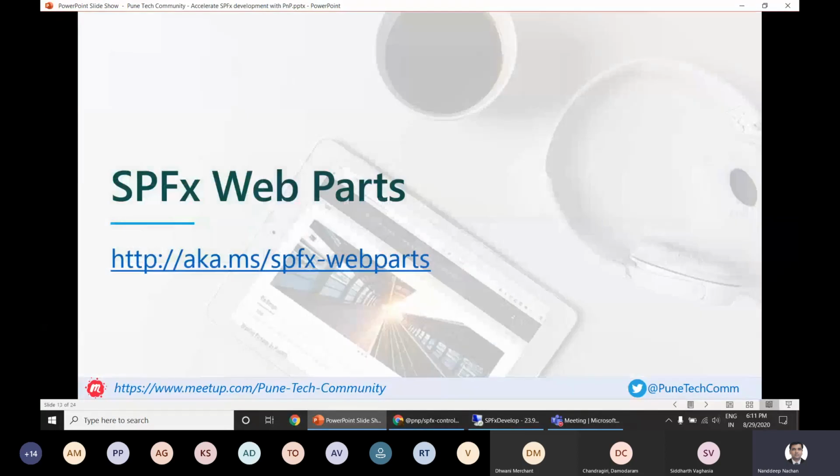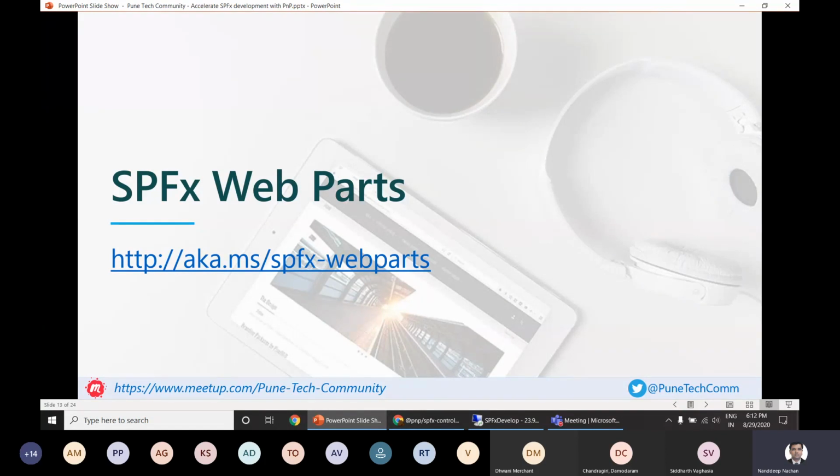Okay, so the first thing we have here is SharePoint Framework web parts. In a nutshell, SharePoint Framework client-side web parts are controls that appear inside your SharePoint page. They are the building blocks of pages that appear on a SharePoint site. It could be a modern SharePoint or a classic SharePoint site.